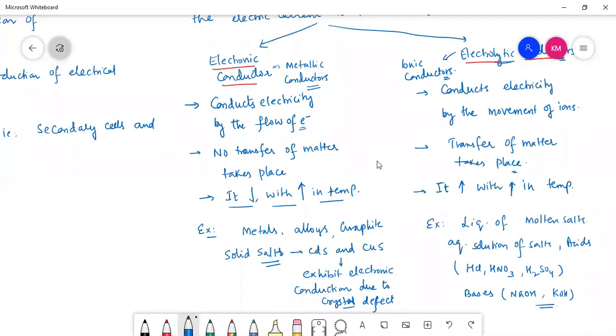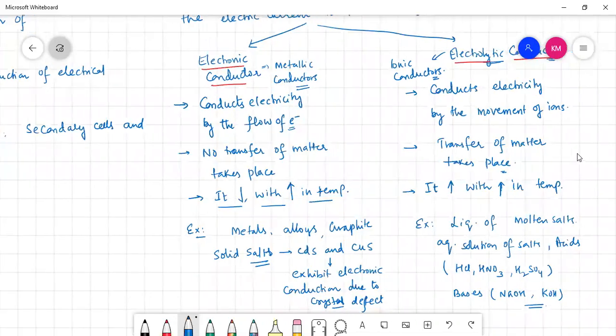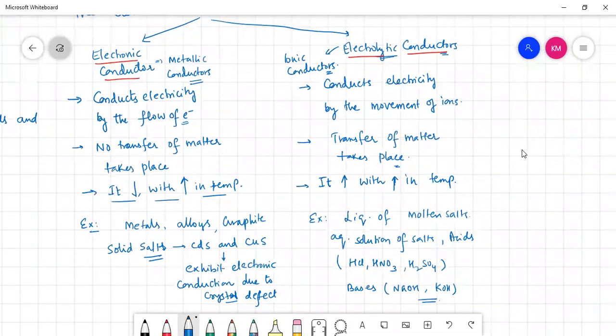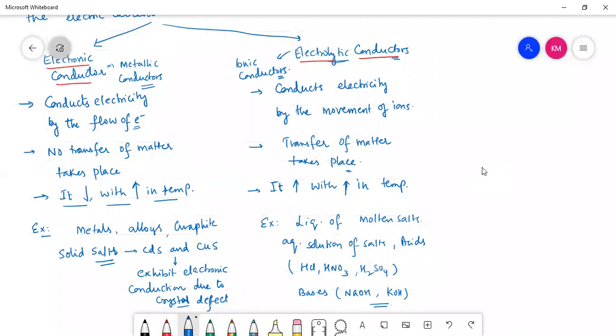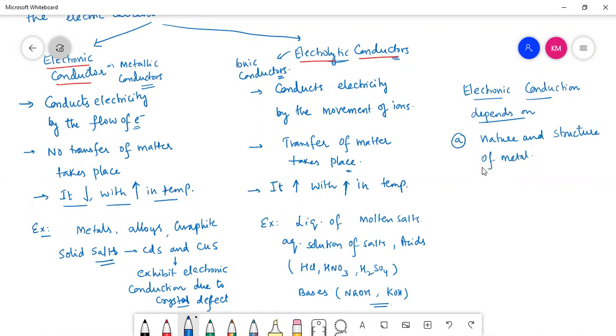But what are the major factors which influence both conductions, electronic as well as electrolytic? If I talk about electronic conduction, children, it depends on, first thing, the nature and structure of the metal.